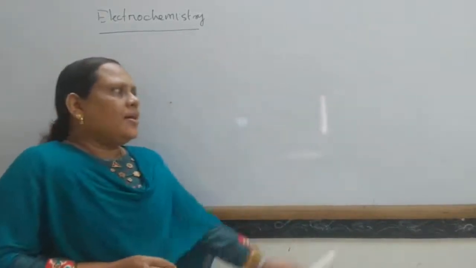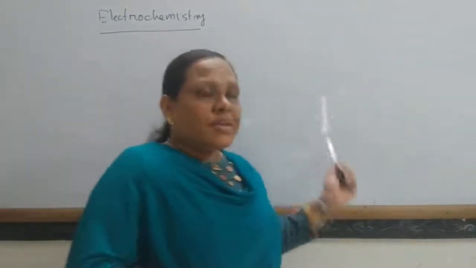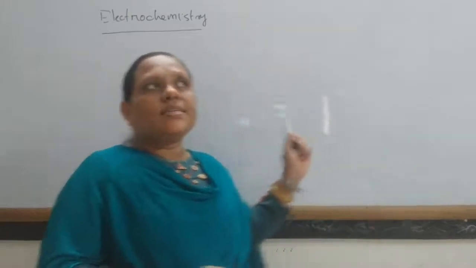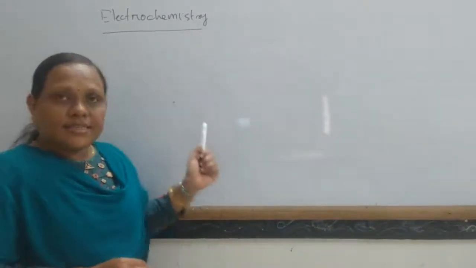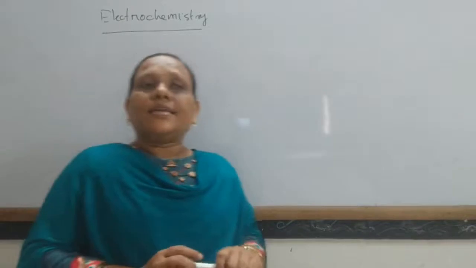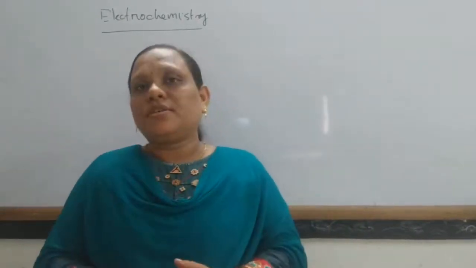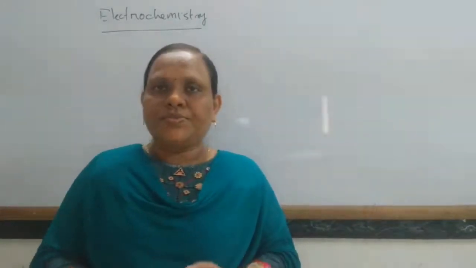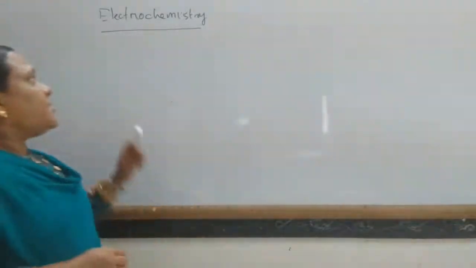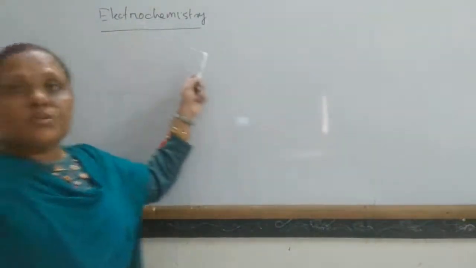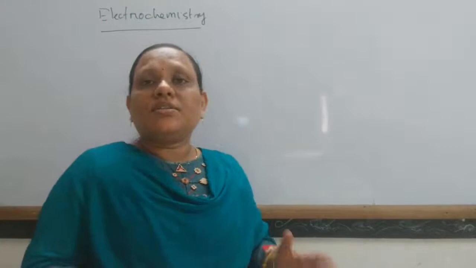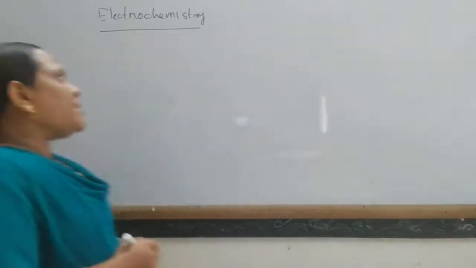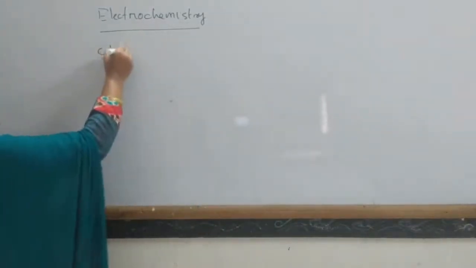That is, a chemical reaction takes place as a result of electricity being passed, or electricity is produced as a result of a chemical reaction, that is the redox reaction. So this is the branch of chemistry which deals with the study of the interrelationship between chemical energy and electrical energy.